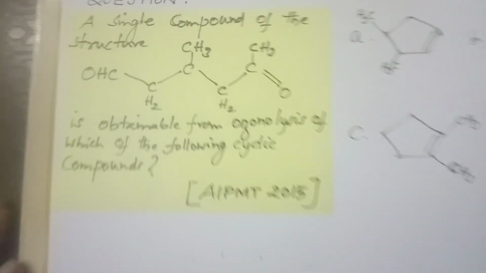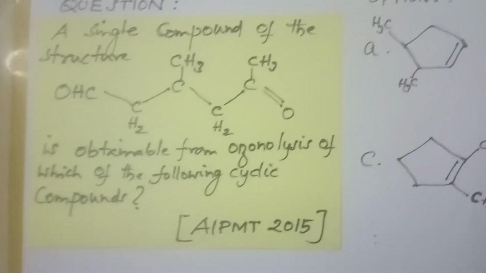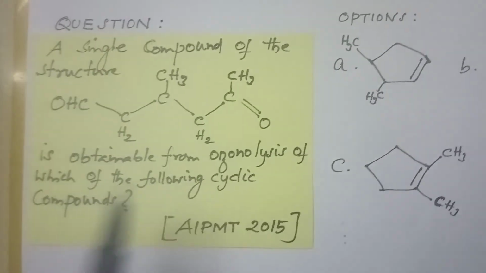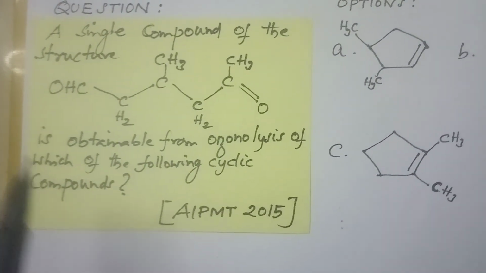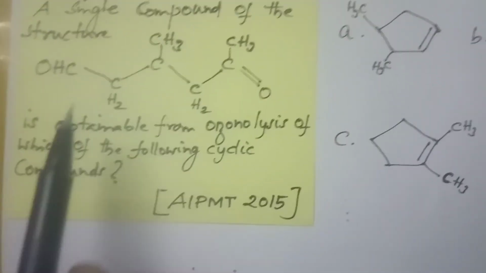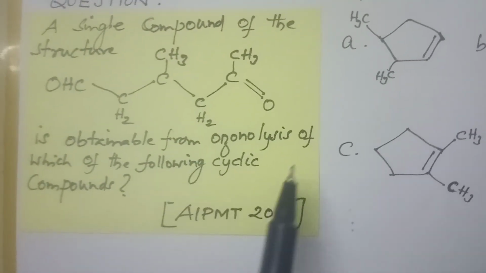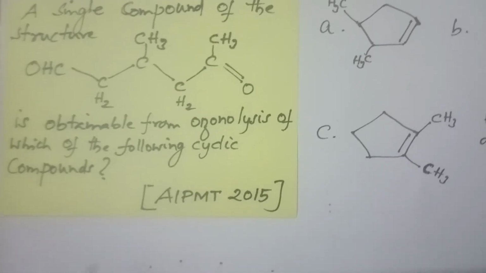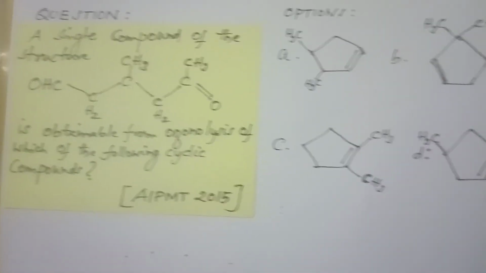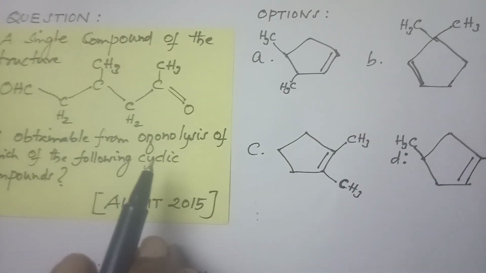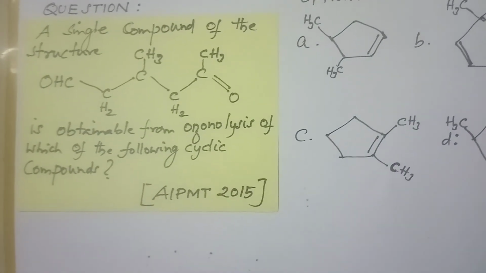Now let us go to the next question. The question is about a single compound of this structure. One compound is here. What I am observing here: ketone and aldehyde are obtainable from the ozonolysis of which of the following cyclic structures. Okay, now they are giving the idea about ozonolysis. One long structure is there.